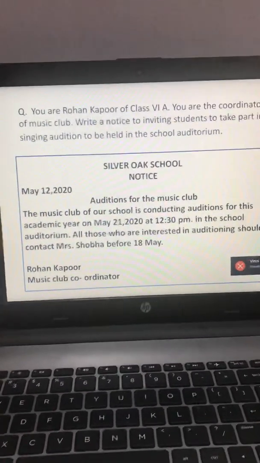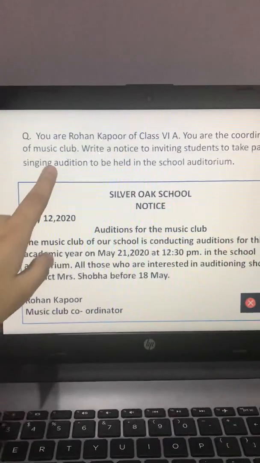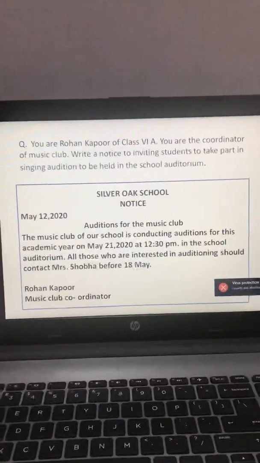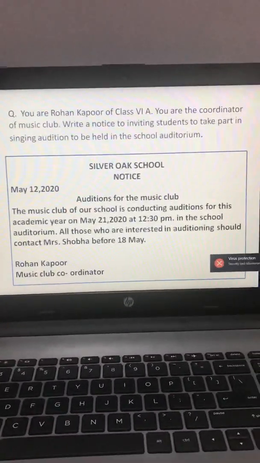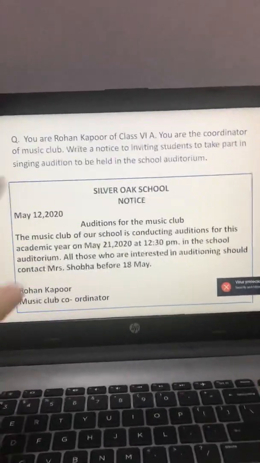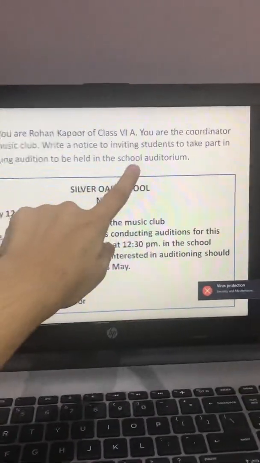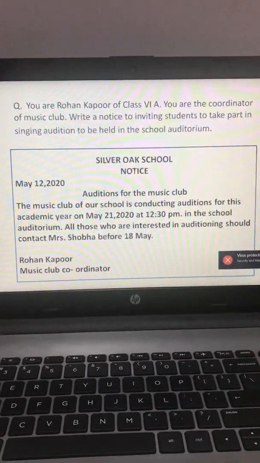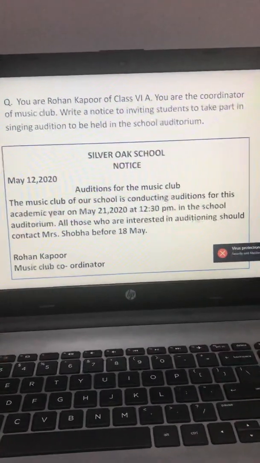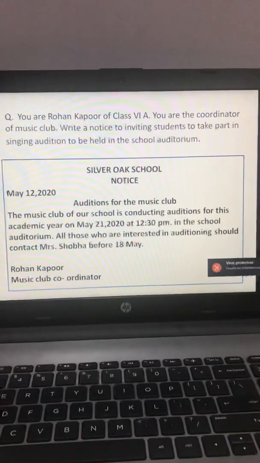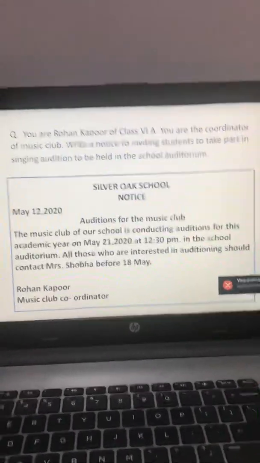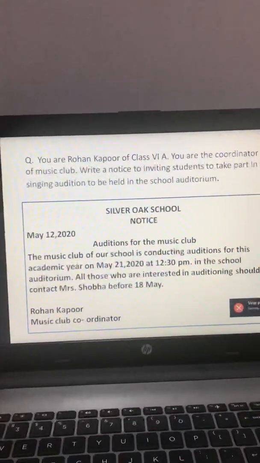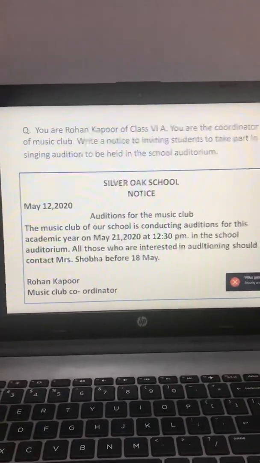Again, as you can see, there is an event, that is singing competition, that is going to take place in your school auditorium. So the event that is going to happen, you have to cover a large section of population. There are so many students in school, so you have to write a notice. Now again, as you can see, I have written in a rectangular box, so notice always comes in the block.